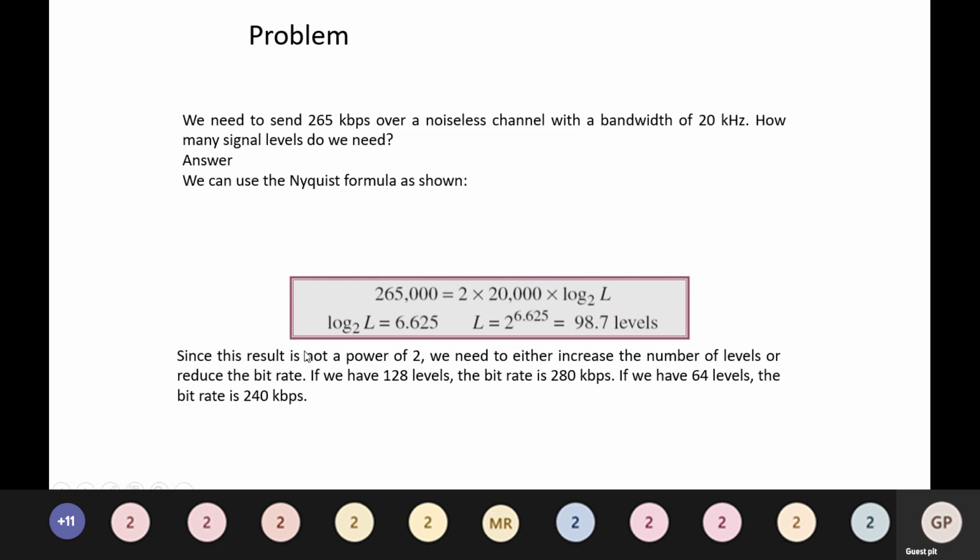Since this result is not a power of 2, we need to either increase the number of levels or reduce the bit rate. If we have 128 levels, the bit rate is 280 kilobits per second. If we have 64 levels, the bit rate is 240 kilobits per second.